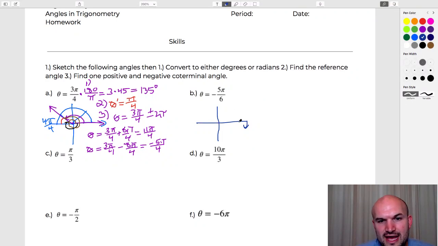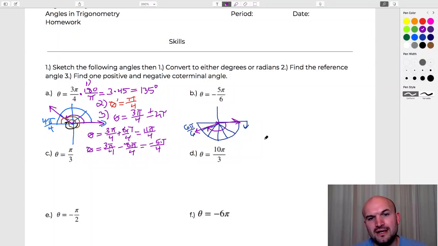You can see that halfway around the circle here would be 6 pi over 6. I'm just going to keep that positive because we just know we're going in the negative direction. However, I need to only go 5 of these, so what I can do is draw this into 6 equal parts, and then I just need to travel, starting here always, 5 of these. Boom. So there would be my angle in standard form. We want to make sure that we have the direction as well as initial and terminal side. And again, you don't need to draw this half circle here. I just use that to help me, at least for instructional purposes.